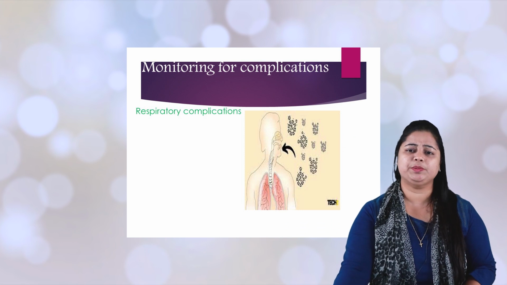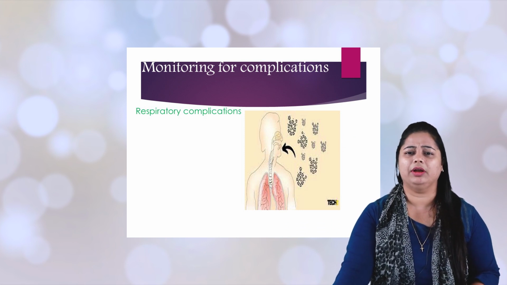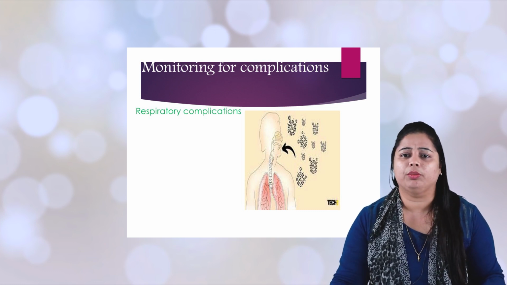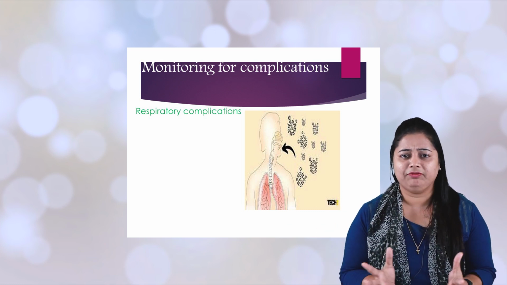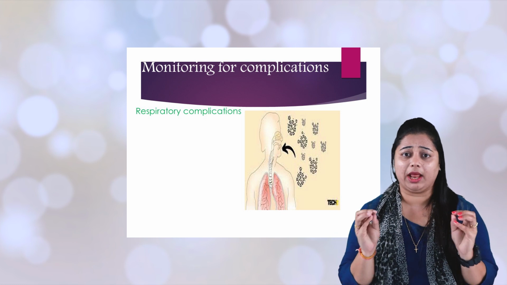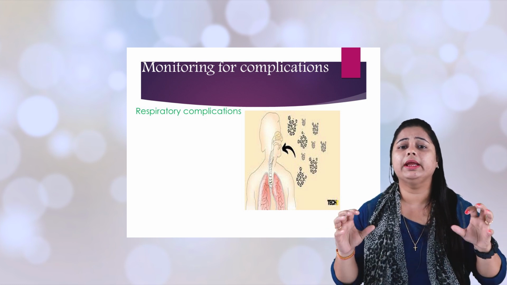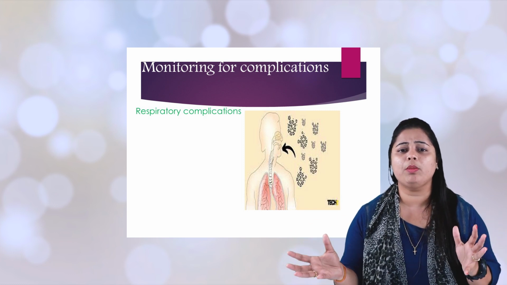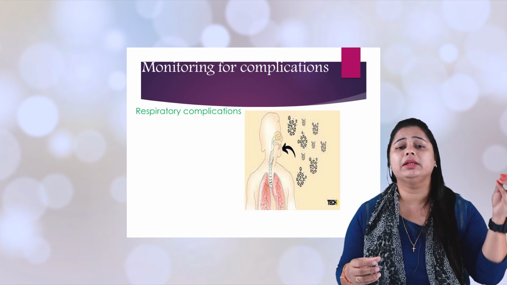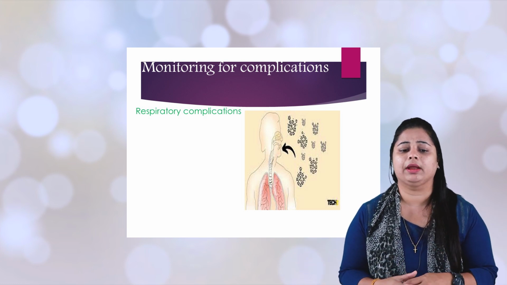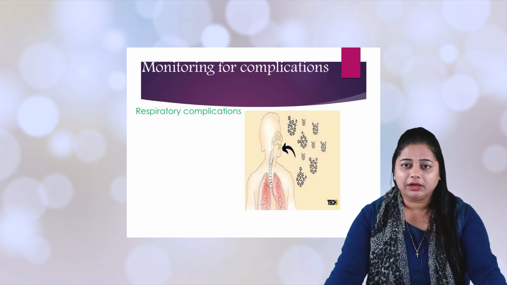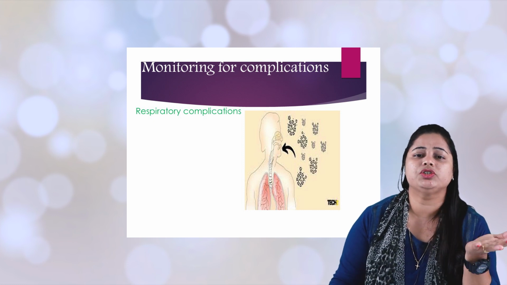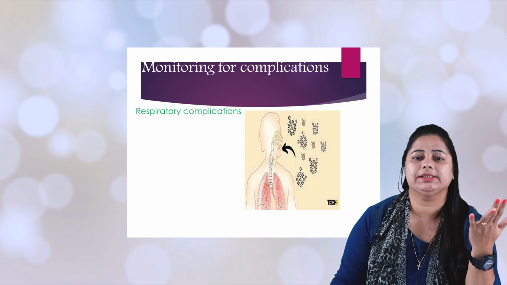Other complications are respiratory. I already told you about oxygen toxicity, fibrosis, and embolism. And what is barotrauma? The lung is already inflated and doesn't constrict; I am mentioning the alveoli here. Already it is hyperinflated and when you give oxygen, there is a chance of bursting. Barotrauma: trauma happens because there is more pressure and volume inside. That can be prevented by giving oxygen only with your mechanical ventilators.